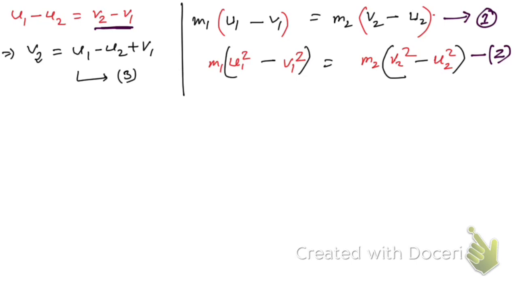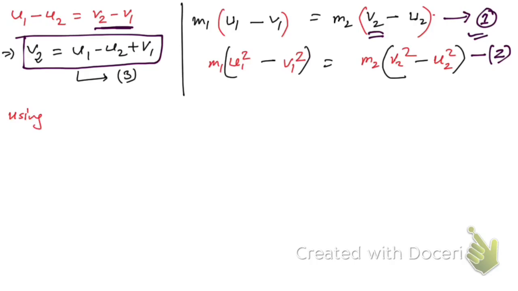Now if we use this equation number 3 in equation number 1, that means if we replace this v2 by this value, then we will get v1. So using equation 3 in equation number 1, let me copy this equation number 1.